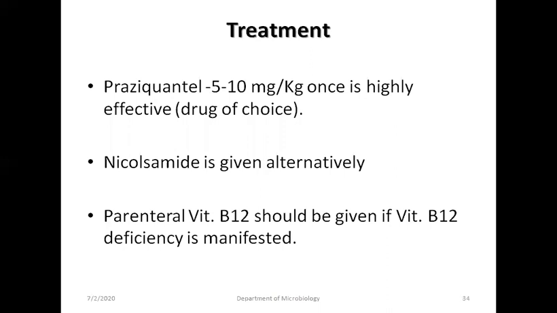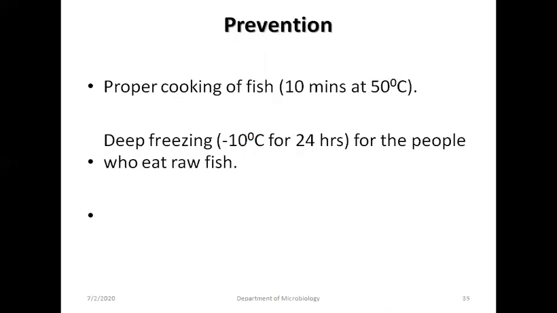It is a highly recommended and effective drug of choice. Niclosamide is given alternatively. Parenteral vitamin B12 can be given if B12 deficiency is manifested. Prevention is by properly cooking the fish, 10 minutes at 50 degrees Celsius, or deep freezing at minus 10 degrees Celsius for 24 hours, for the people who enjoy eating raw fish.